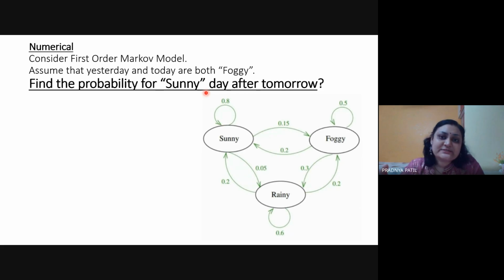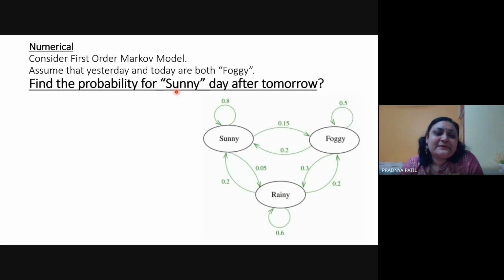Since tomorrow is a hidden value, I do not know it. Tomorrow it can be sunny, foggy, or rainy. Today is my foggy condition, so foggy to sunny is one combination, foggy to foggy is the second, and foggy to rainy is the third. You need to analyze these three combinations, and from each of them go to the next state, sunny, because it's the day after tomorrow. Have you got it? How will you do the calculations?